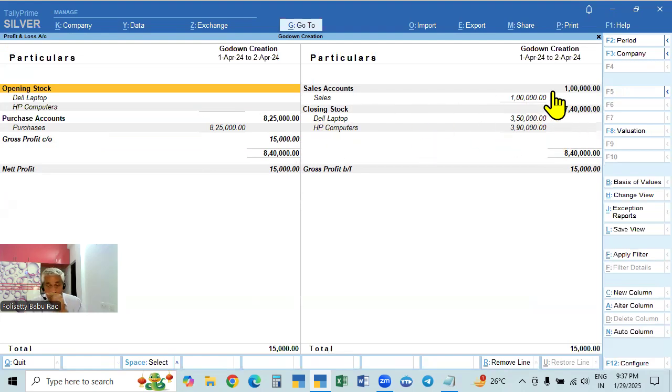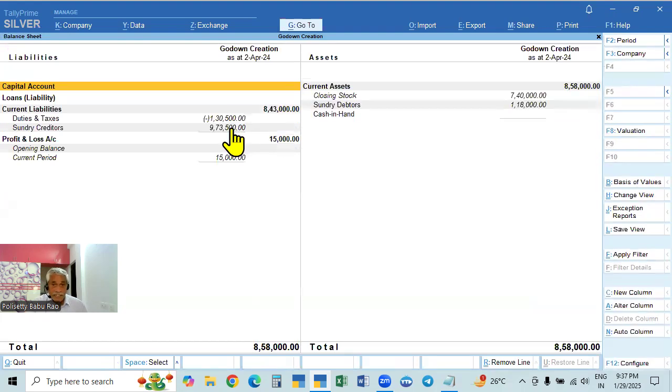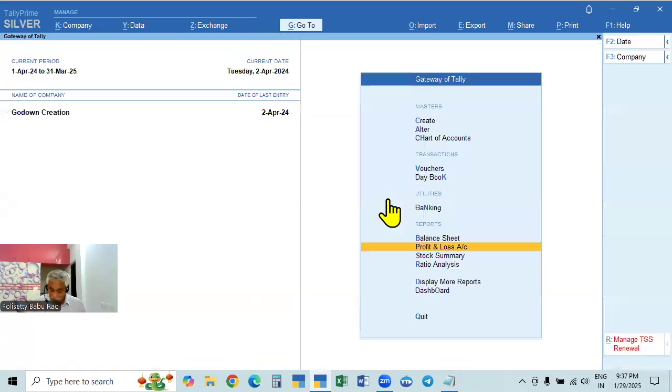Since we sold goods, we'll get profit or loss. Here 15,000 is the gross profit. There are no indirect expenses or incomes. So net profit is also 15,000. So if you go to the balance sheet, creditors, you sold the goods, service and debtors, closing stock, and the tax which we paid when purchasing. And this is the profit for this period. At present, this is the profit shown in the profit and loss account, 15,000. The same thing is shown. The gross net profit is 15,000 rupees.